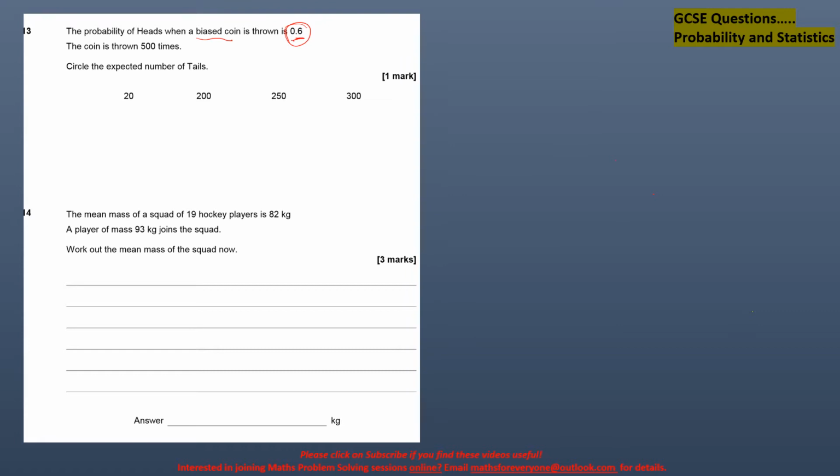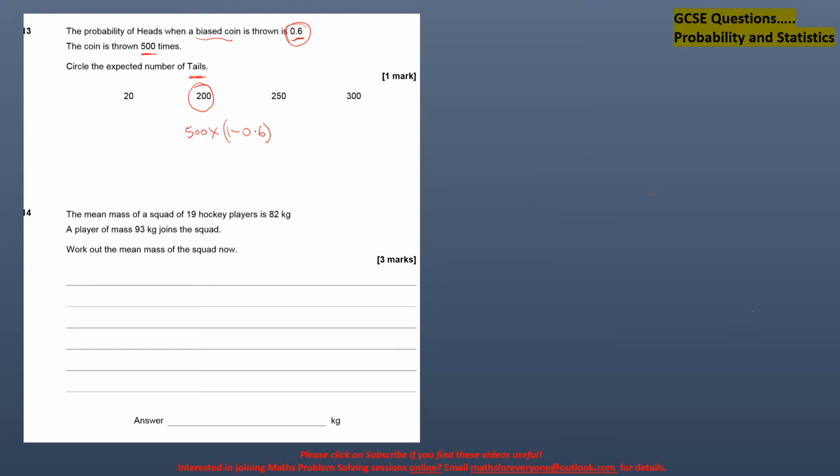Here we have to find the probability of tails. That is equal to 1 minus 0.6, and because the coin is thrown 500 times, we have to multiply it by 500, and when you do that you would get 200. So 200 is your answer.